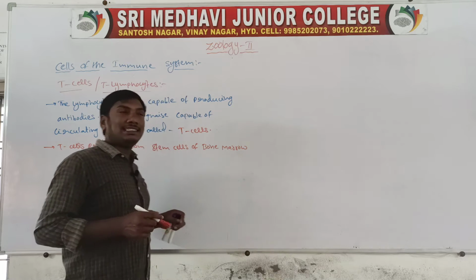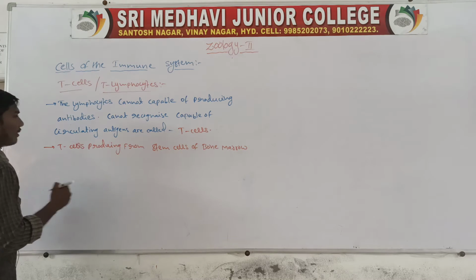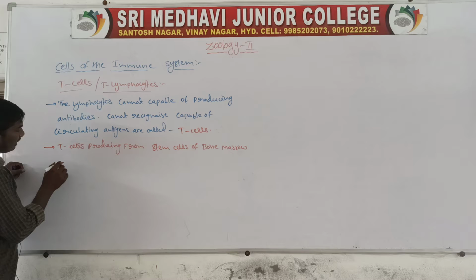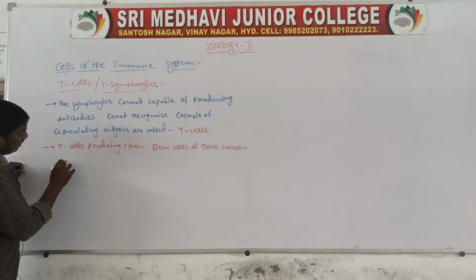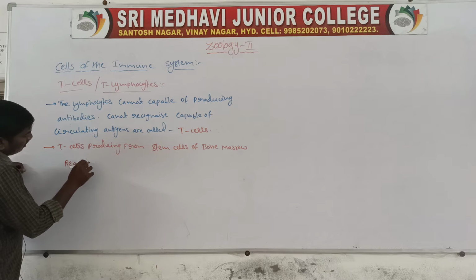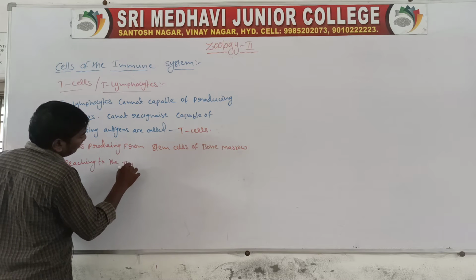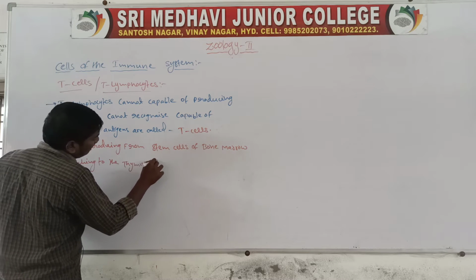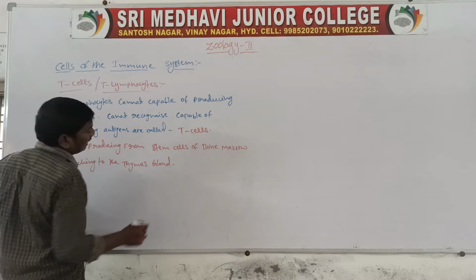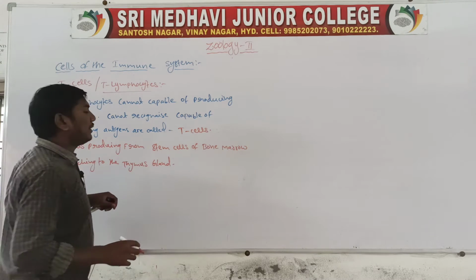Next, they reach the thymus gland. The cells that come out of the thymus gland are called mature T cells.